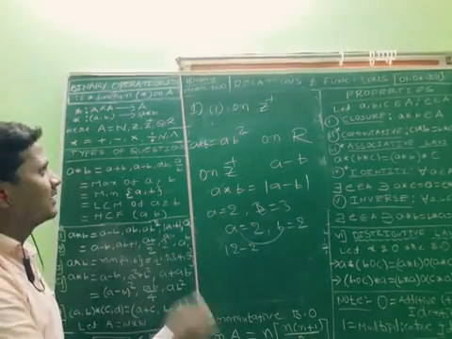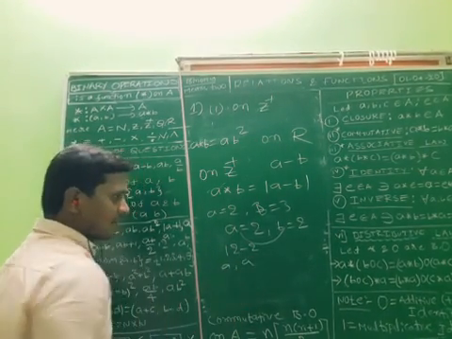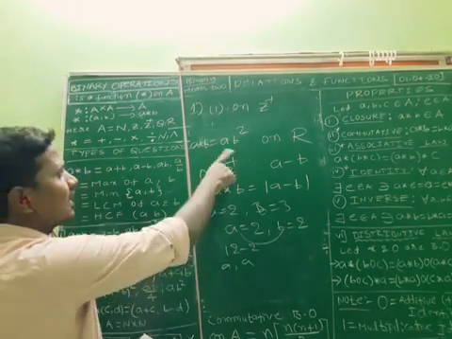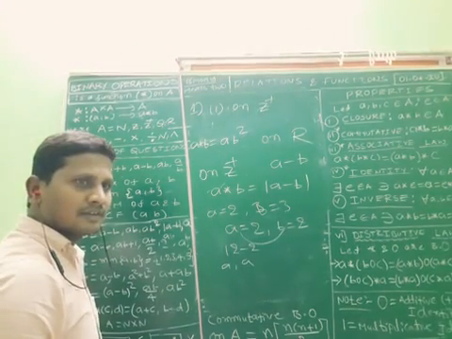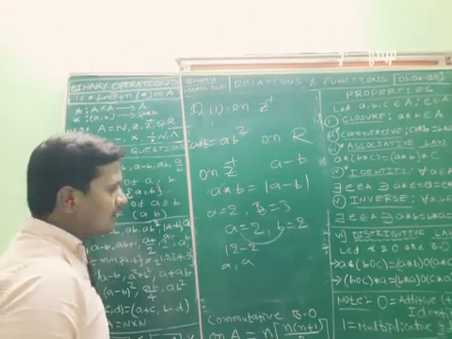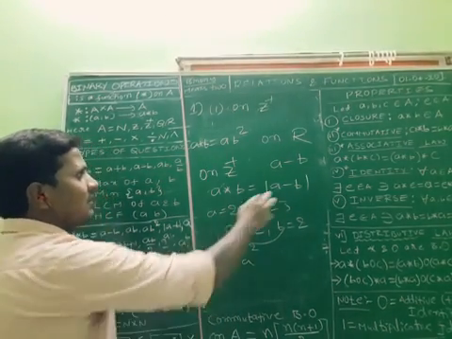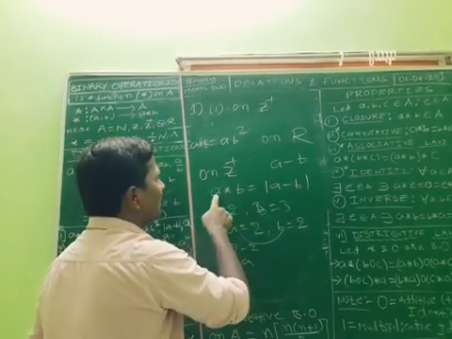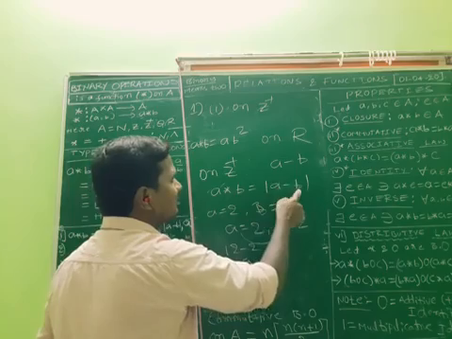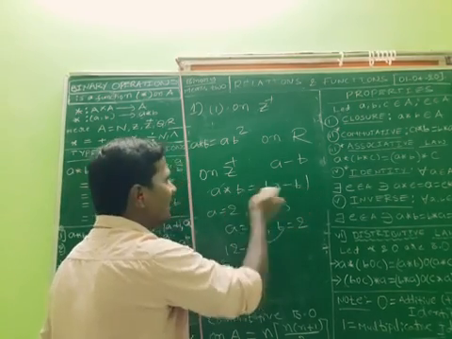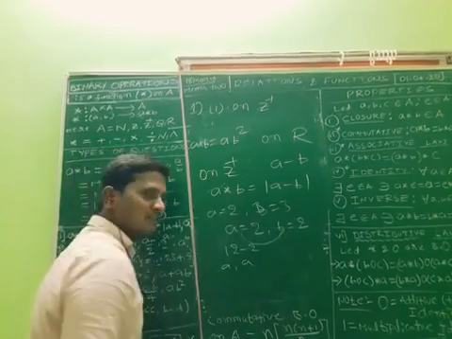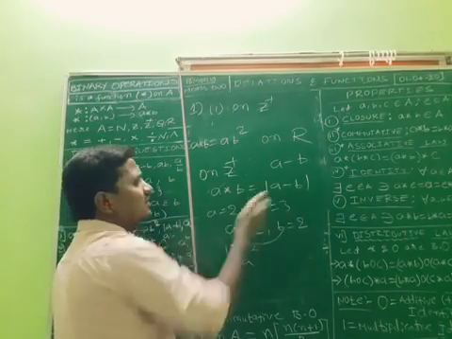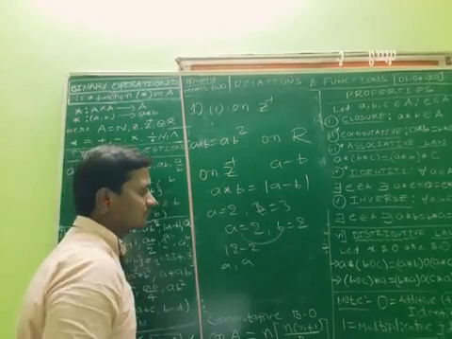Here we define A comma B as two different values. If you take A comma A, two same values, A minus A is 0, but they define the function so that we should take two different values. Don't take the same values. With same values there doesn't exist a binary operation itself, because we get 0 here.